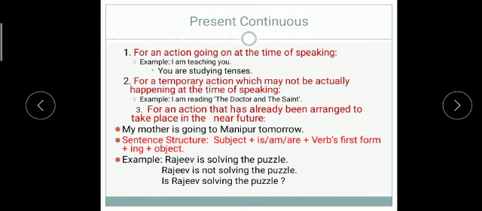Sentence structure will be subject plus auxiliary, or helping verb, is, am, are, plus verb's first form plus ing and object. Rajiv is solving the puzzle. Rajiv is not solving the puzzle. Is Rajiv solving the puzzle? So here in one go we can easily understand what exactly it is.